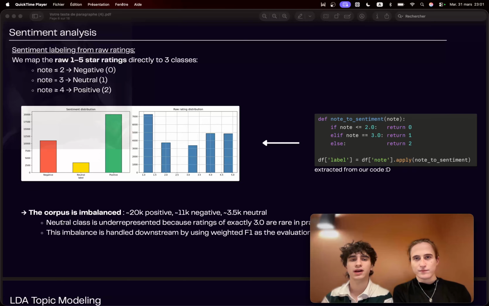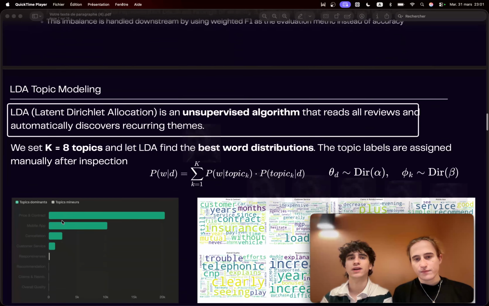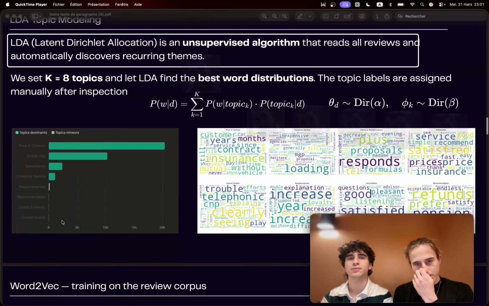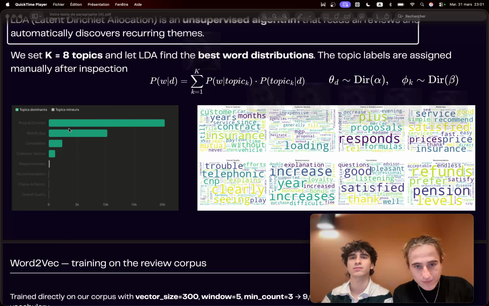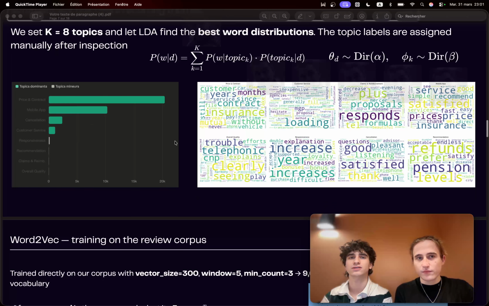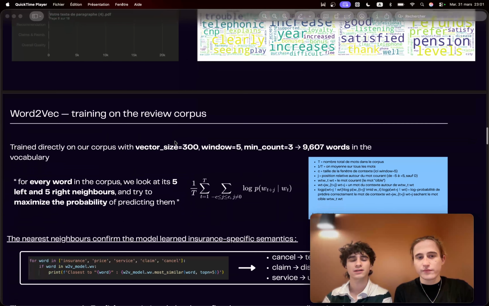Then we also have LDA, which found 8 recurring topics automatically with no labels, and the result is striking. 90% of all reviews are either about price or the mobile app. Claims, cancellations and customer service are barely mentioned, and this really tells us what French insurance customers apparently care about.